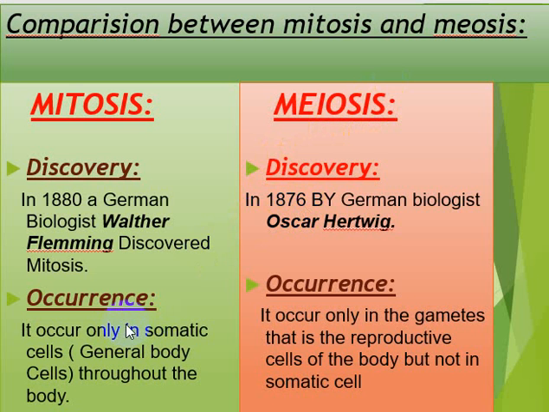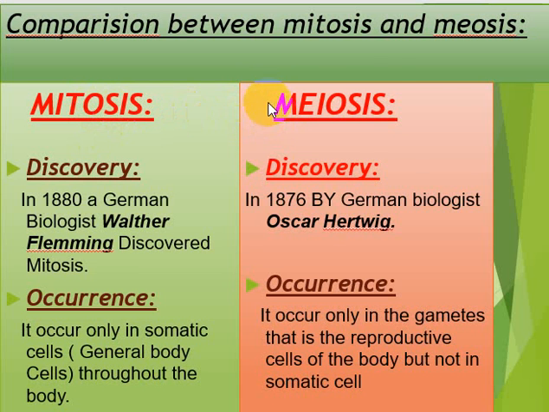Another difference, apart from that, is occurrence. Mitosis, mind it, occurs in each and every body cell of you except the reproductive cells, right?